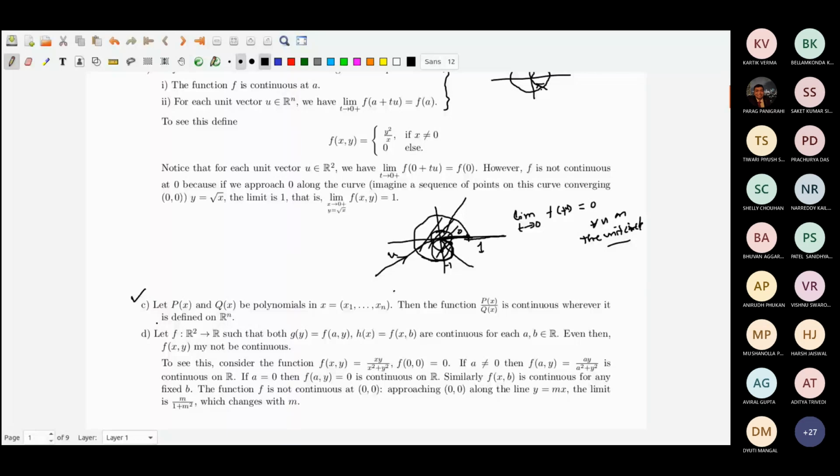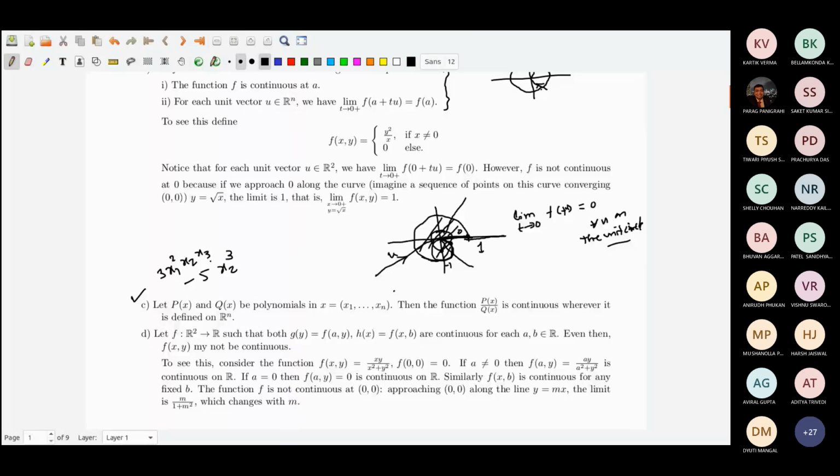Even in several variables, if you have Px a polynomial expression in x1, x2, xn, something like 3 x1 square x2 x3 minus 5 x2 cube, and Qx is a similar polynomial, the rational function Px by Qx is continuous wherever they are defined. So they are the same.